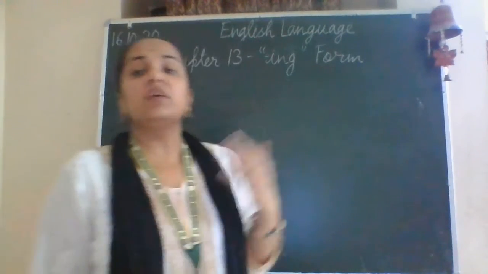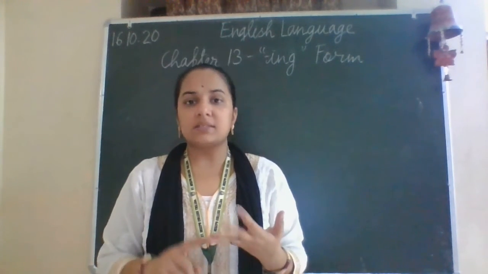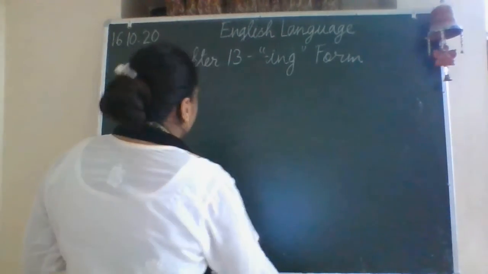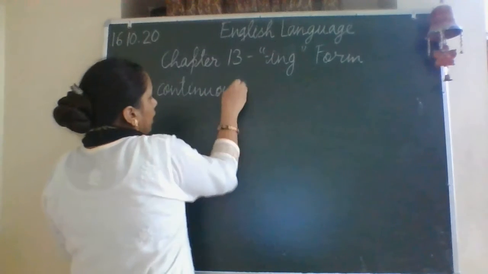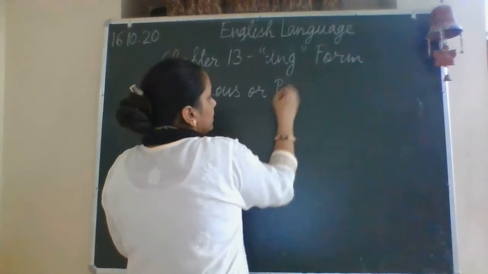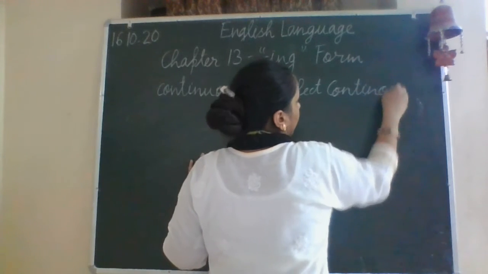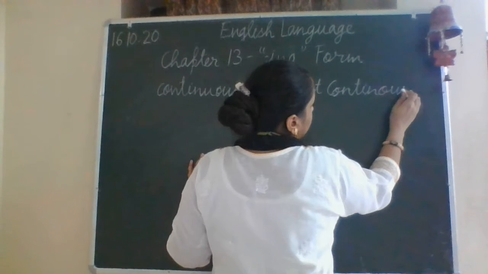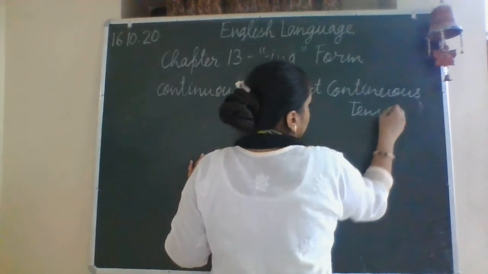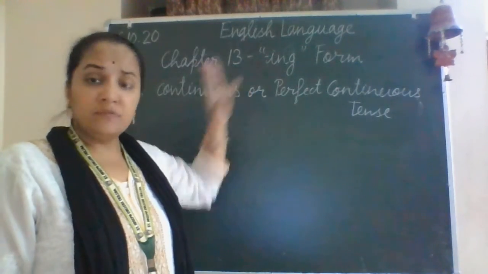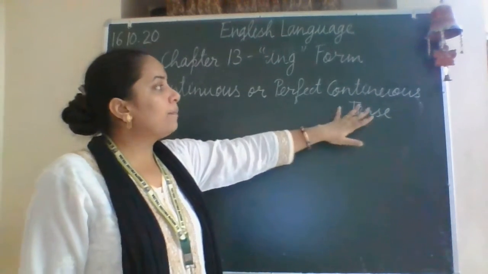We have learned where we use the ing form since we learned about the tenses: present, past, and future. Everywhere, whenever we are using the continuous or perfect continuous tense, we use this ing form, in all three tenses.